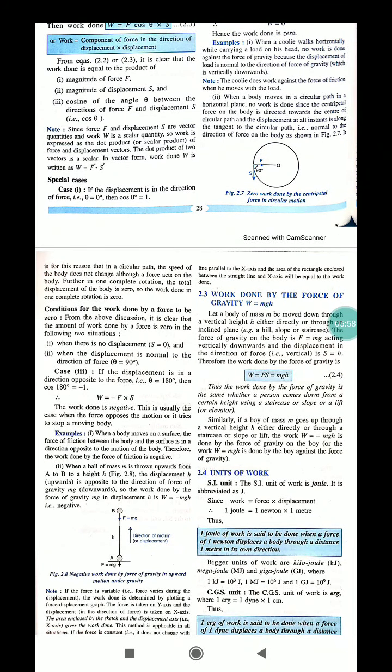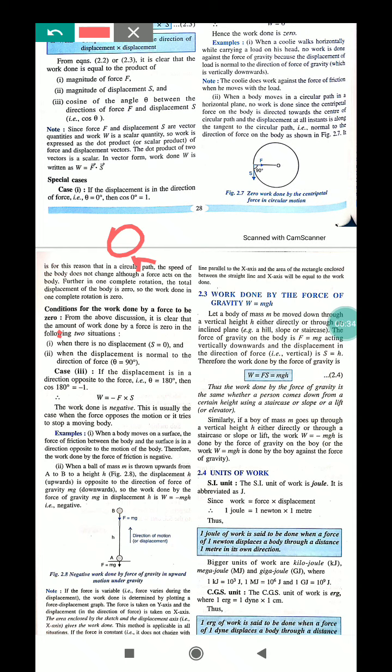Now, the condition of work done by a force to be 0. From the above discussion, it is clear that the amount of work done by a force is 0 in the following situation: when there is no displacement. If this object doesn't move from its original position, then there will be no work done. That means no displacement, no work done.